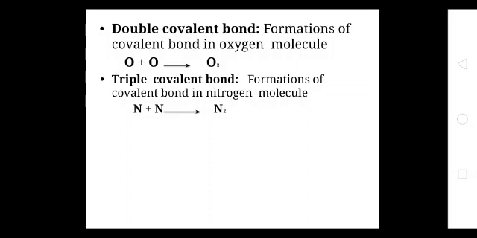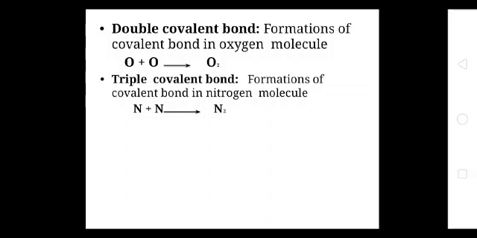Oxygen needs 2 electrons to complete its octet. For this purpose oxygen shares 2 electrons with the other oxygen atom to form the O2 molecule. In a double covalent bond, two electron pairs are shared between two atoms. Both oxygen atoms combine by sharing their electrons to form the O2 molecule.